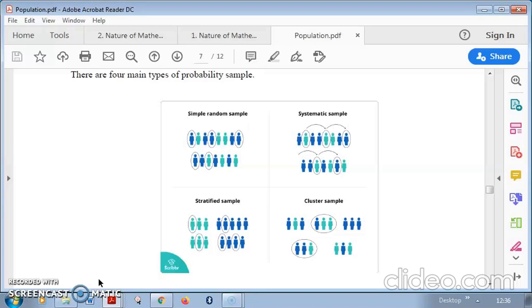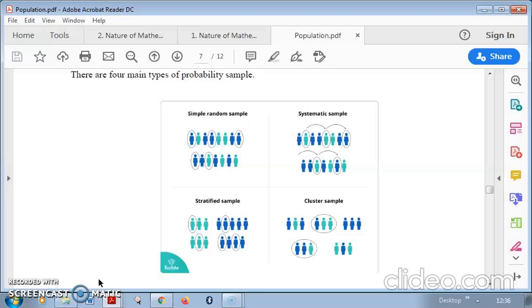Now you leave the second, third, fourth, and all will go. Then you go to the 11th person. Whoever is coming 11th, you pick him as a sample and ask all these questions. Like this, you are going systematically. After leaving 10 persons, you pick the next one. So you are using some system, right? And this is known as a systematic sample.